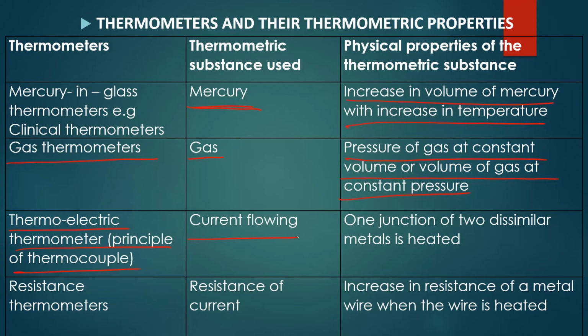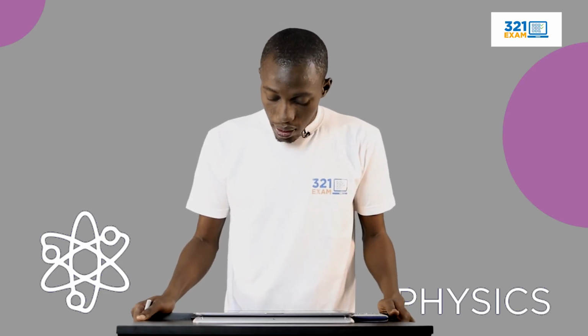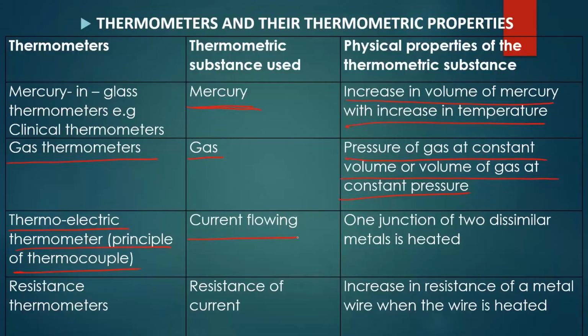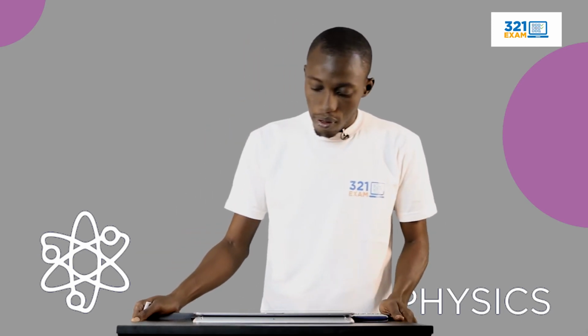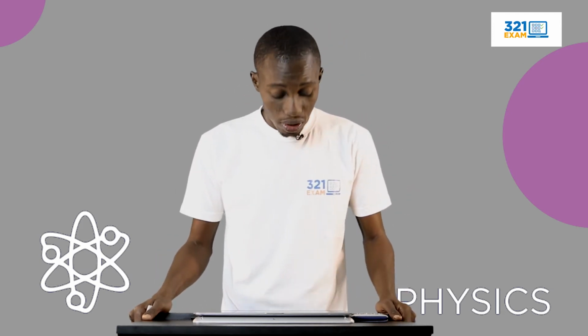Yes, in the introduction to this physics, I made mention of the difference between the current and the voltage. And if you want to know more about that, please go back to the measurement, right? Now, the physical property of the thermometric substance is that one junction of two dissimilar metals is heated. That is, when two dissimilar metals are heated at one junction, then we have the physical property of this thermometric substance, which is used in the thermoelectric thermometer.